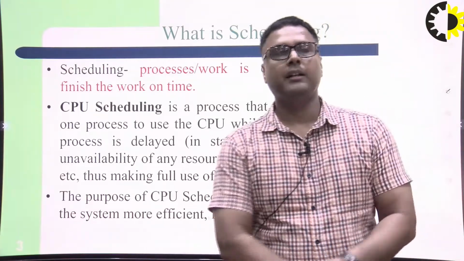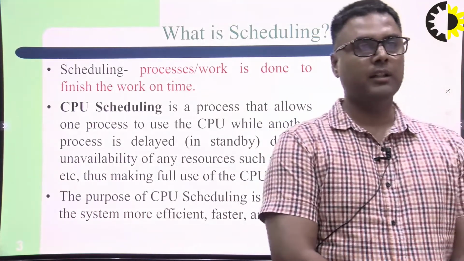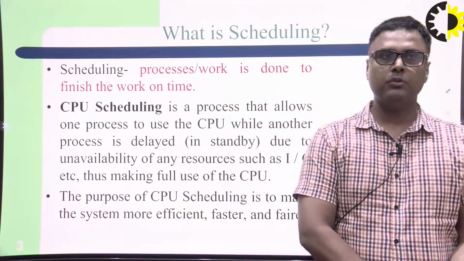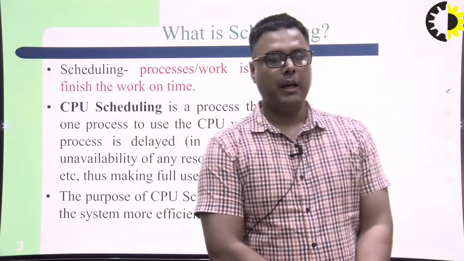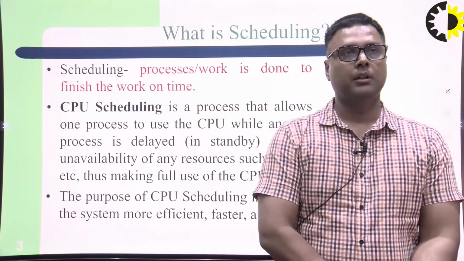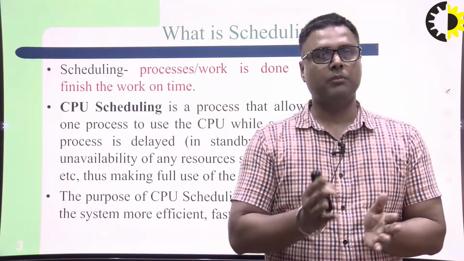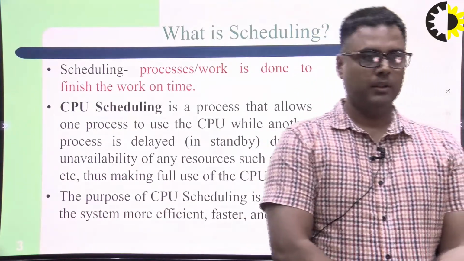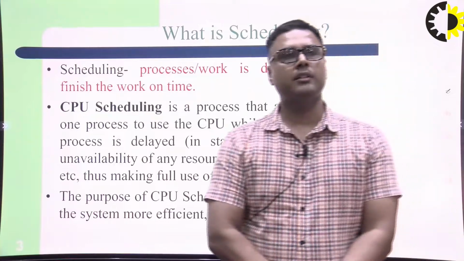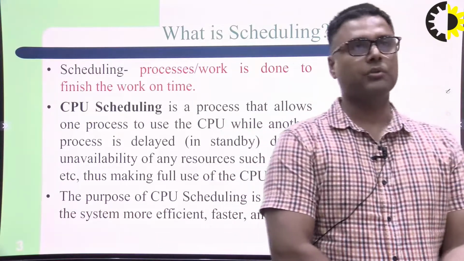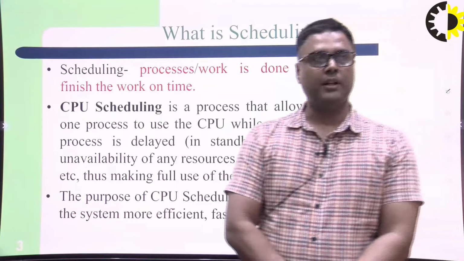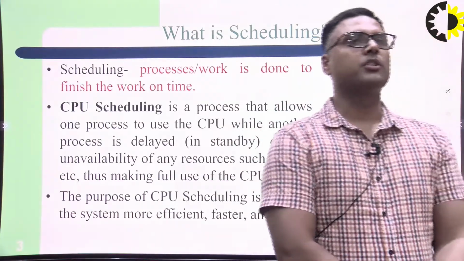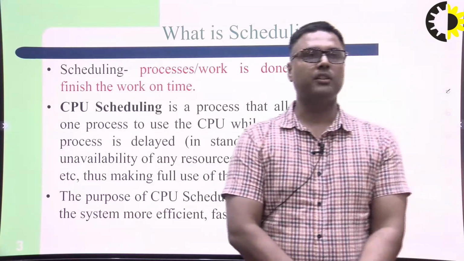Before moving on to this slide, I have to discuss scheduling. Basically, it means creating a schedule of jobs. Suppose 2, 3, 4 jobs are there. Generalizing, I have to create a schedule: the first job is inserted first, then the second, third, fourth. In this way, I generate the scheduling. So in that case, efficiency increases and jobs finish faster. In this slide, as already discussed, scheduling means the process work is done to finish the work on time.